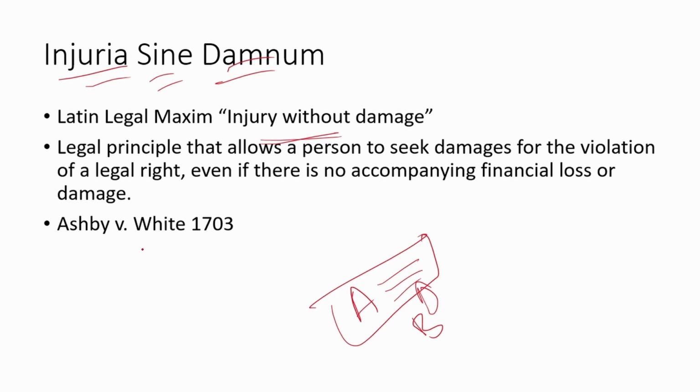In the case of Ashby versus White, 1703, the plaintiff, Ashby, was a qualified voter in a place called Aylesbury. What happened was that he was prevented from voting in the parliamentary elections by the defendant, White, who was an officer back then. So Ashby sued White for damages because his legal right to vote had been violated. And the court agreed to that. They ruled in favor of Ashby.